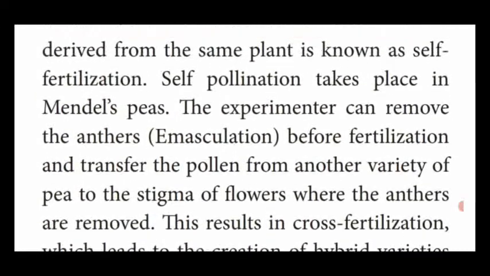Dear students, in this paragraph you have two important 2-mark questions. What is self-fertilization? Fusion of the male gamete with the female gamete of the same plant, that is, pollen and egg derived from the same plant, is called self-fertilization.